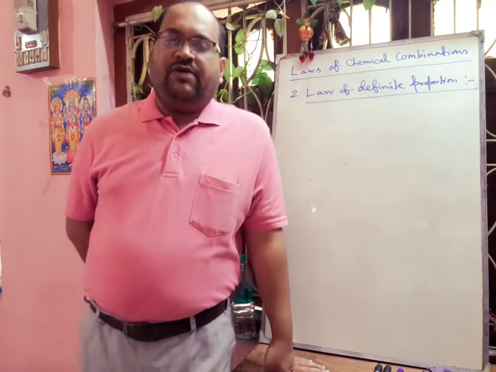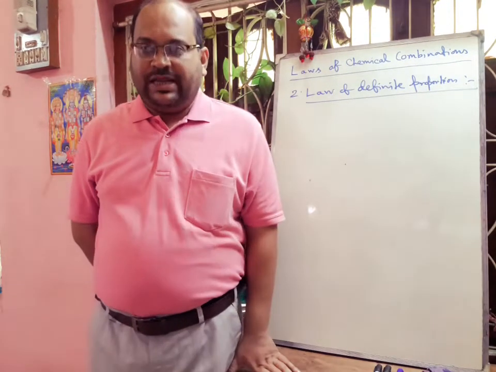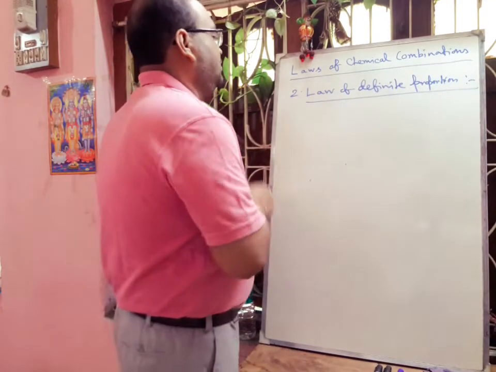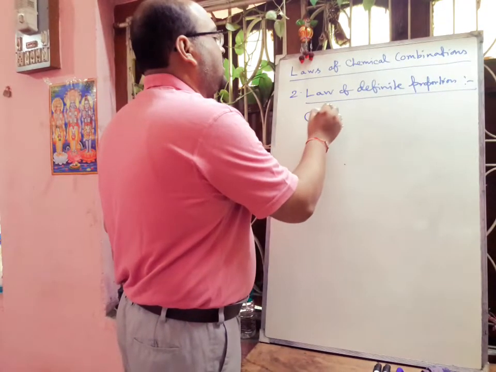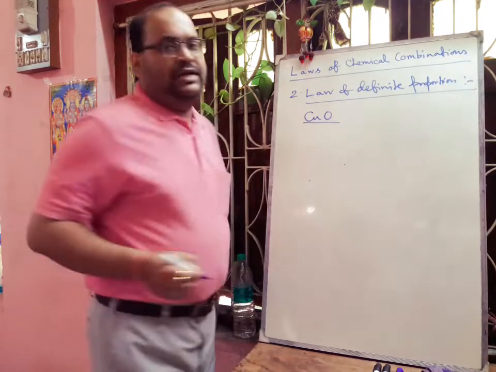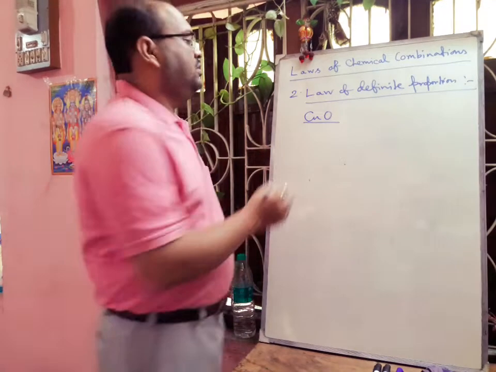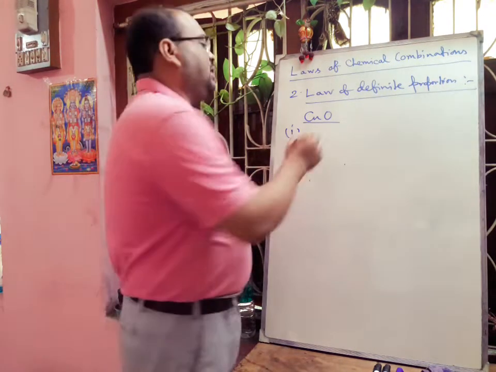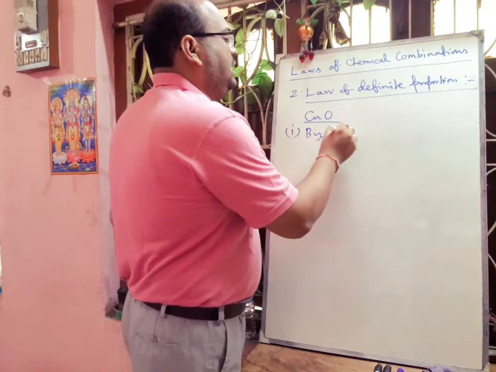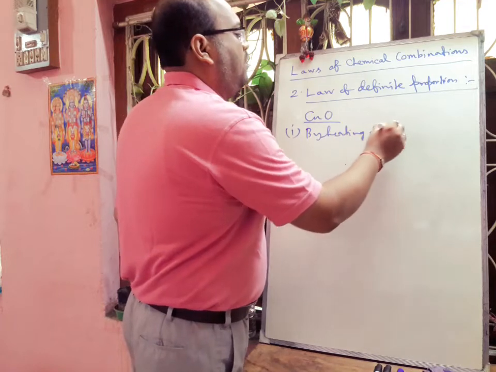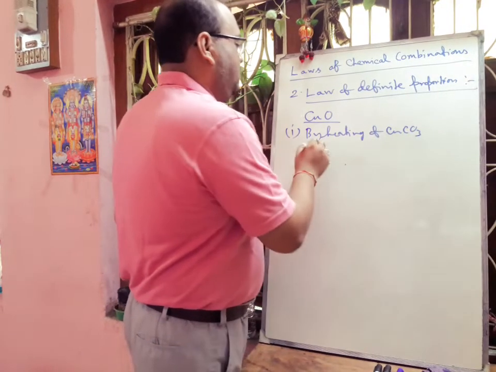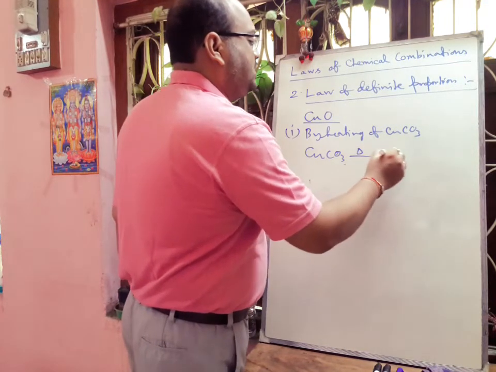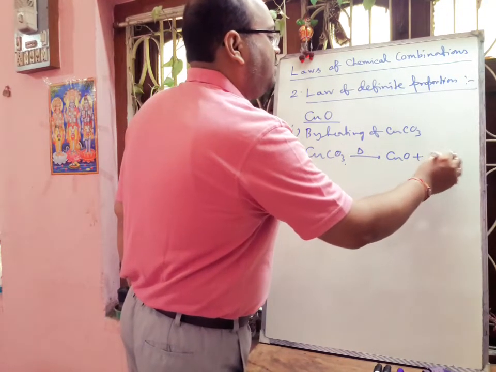Now if we want to do some experimental verification, here we have to prepare copper oxide, cupric oxide, by 3 different methods. First method is by heating of copper carbonate. If we heat the copper carbonate, then we can prepare copper oxide plus there will be formation of carbon dioxide.